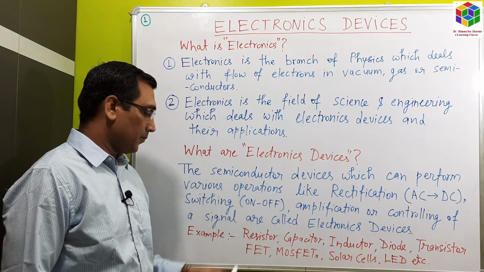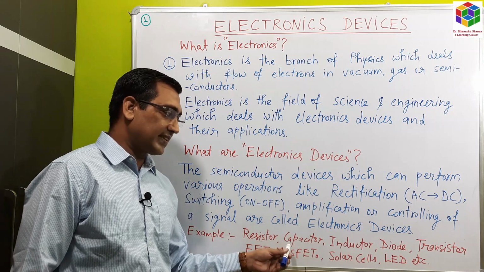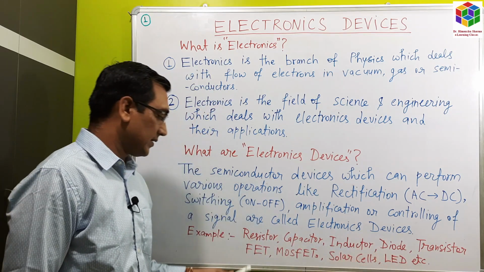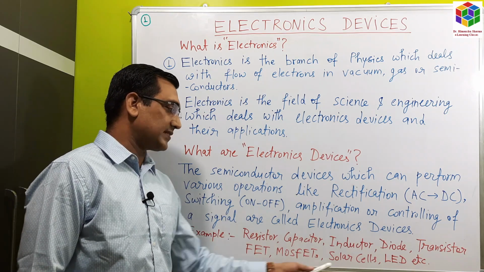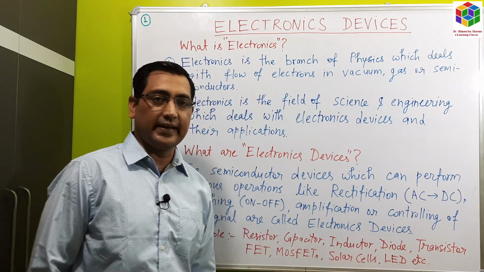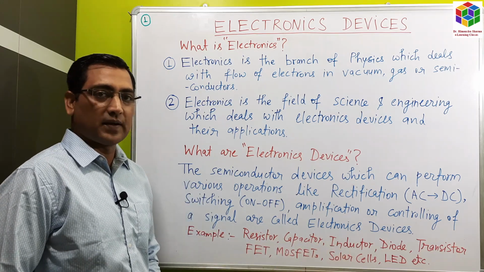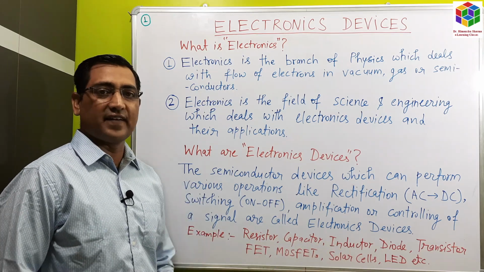For example, resistors, capacitors, inductors, diodes, transistors, FET, MOSFETs, solar cells, LED, etc. These are some of the common examples of electronic devices.